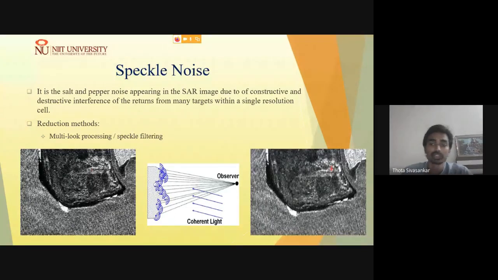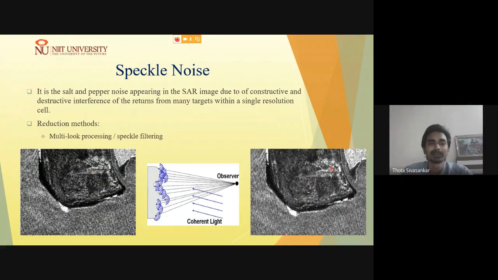Coming to speckle noise, it is one of the important aspects of imaging radar, which one should understand before working on imaging radar images, SAR images. So why do we get this speckle noise?